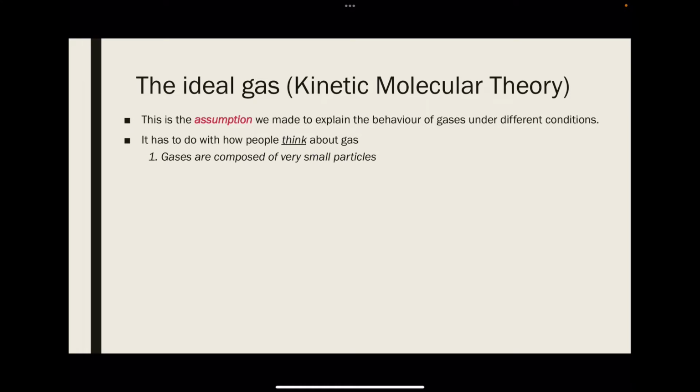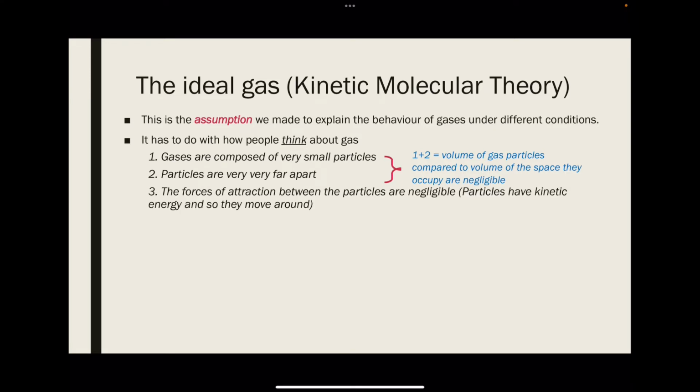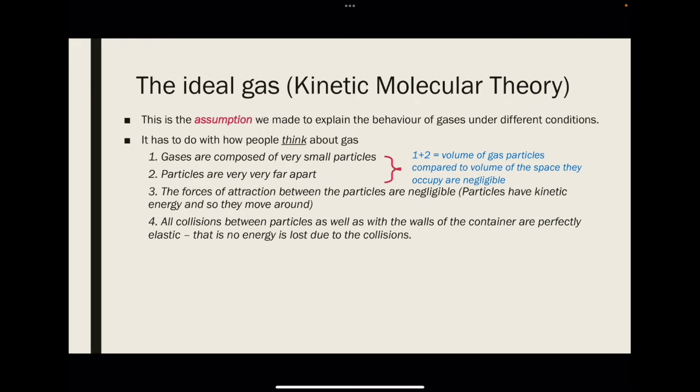First, gases are composed of very small particles, and these particles are very, very far apart. As a result, the volume of gas particles compared to the volume of the spaces they occupy is negligible. The forces of attraction between the particles are negligible too, basically saying that particles have kinetic energy, so they move around freely. All collisions between particles as well as the walls of the container are perfectly elastic. That means there's no energy lost due to the collision.